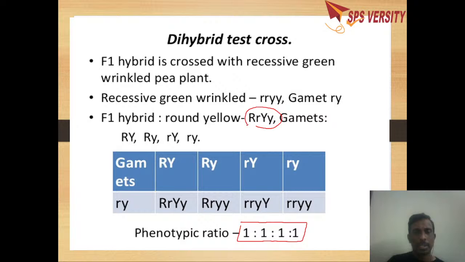If it is homozygous, we'll get only one type. That means if the test cross ratio is 1:1:1:1, the F1 hybrid is heterozygous. Suppose if you got only one type, it shows the F1 hybrid is homozygous. So this is the ratio of the dihybrid test cross.